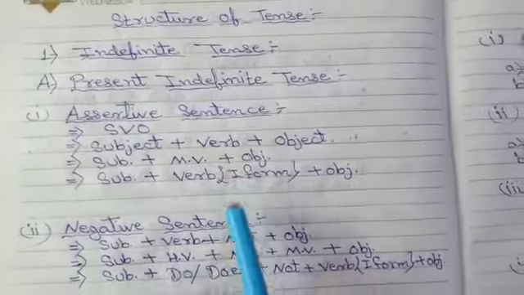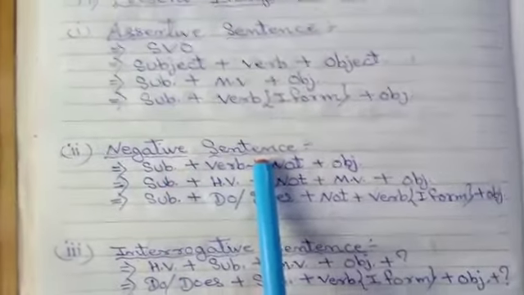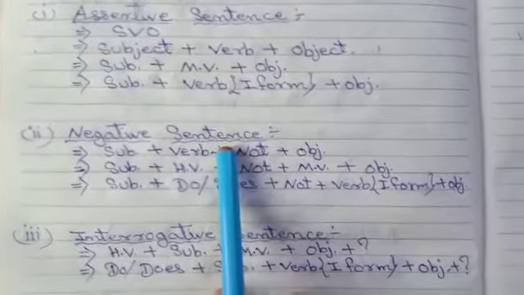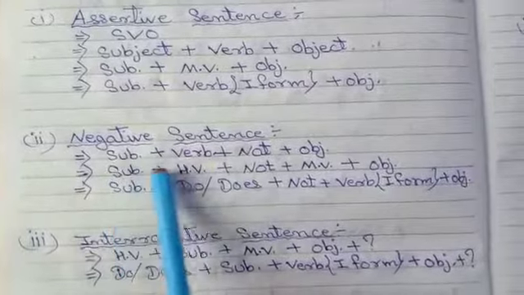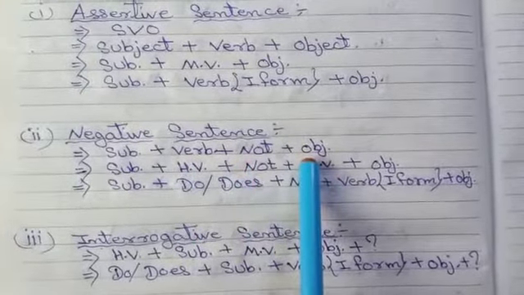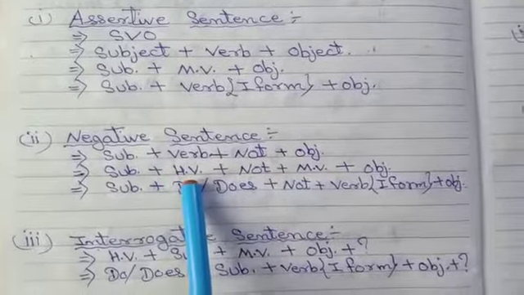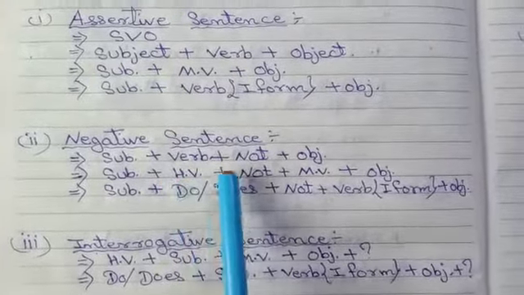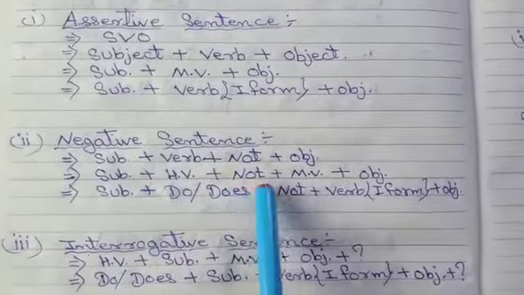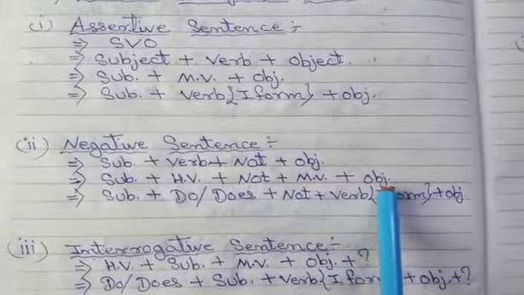The second one is the negative sentence. Now see, what is the structure of a negative sentence? Subject plus verb plus not plus object. Afterward, subject plus HV, helping verb, plus not plus MV, main verb, plus object.